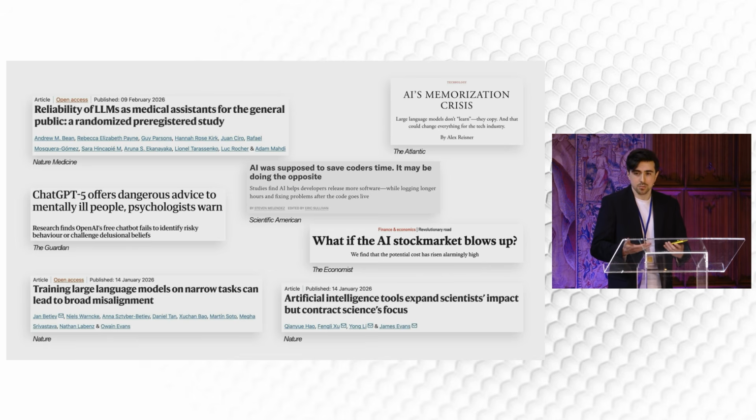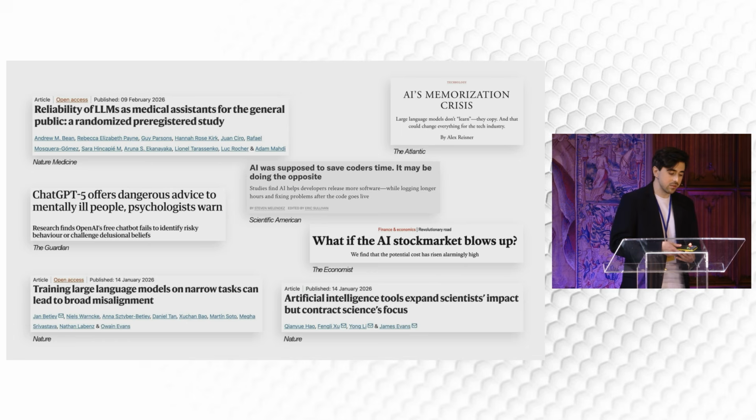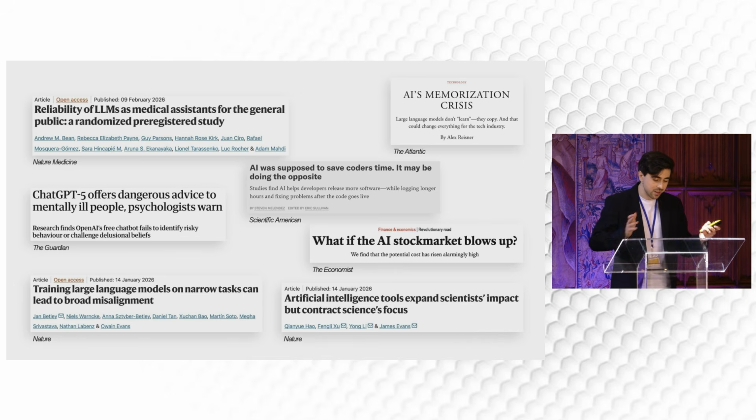There is less diversity, because LLMs rely on a predefined set of potential candidates for creativity. We see something that the Atlantic has called a memorization crisis. What researchers found is that LLMs are not just learning how to speak and write, but they are copying how to write. They can replicate verbatim entire sections of books. And we also see, not to mention the economic effects, the potential burst of the AI bubble.